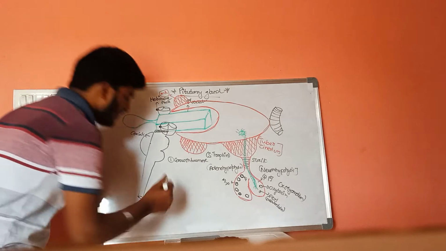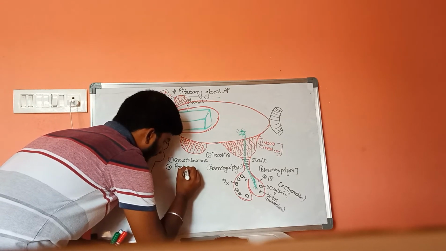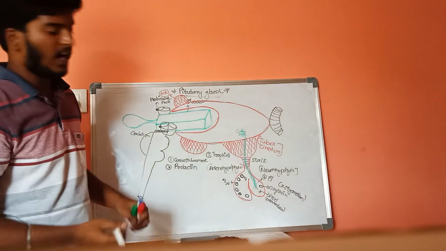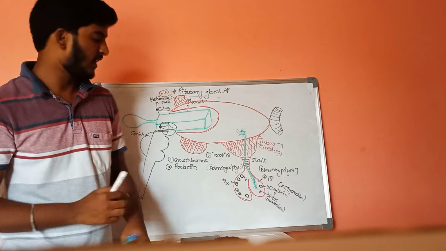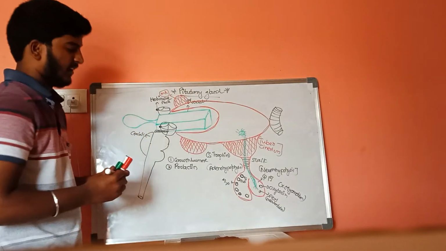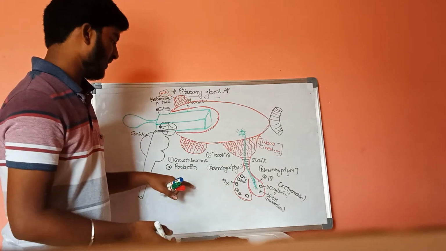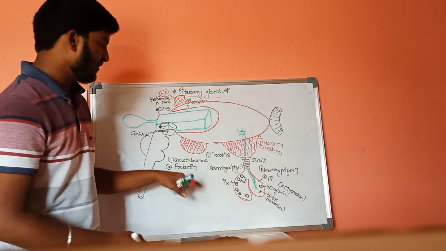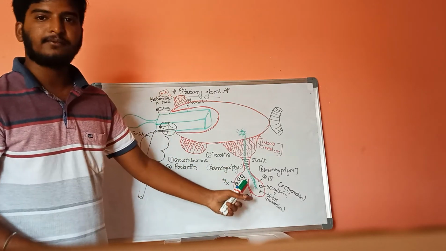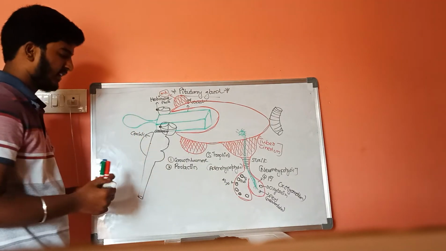The second hormone is prolactin. The function of prolactin is that it is a mammary hormone which helps in the secretion of milk after the delivery of the baby. This is the second hormone, prolactin.